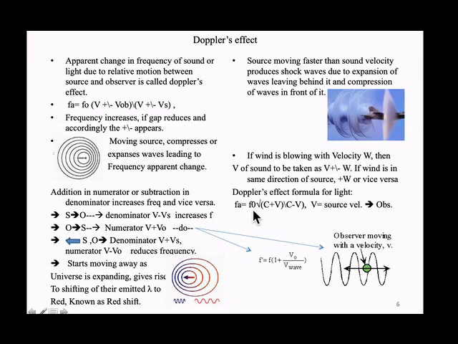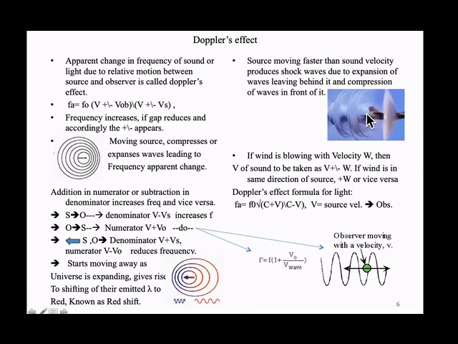What is the formula for the Doppler effect in light? The apparent frequency of light is equal to the original frequency times the square root of the velocity of light plus velocity of source divided by the velocity of light minus velocity of source. Here there is no observer velocity; the observer velocity is almost zero compared to the light velocity and can be neglected. So it is the square root of C plus V by C minus V source. This is the Doppler effect in light.